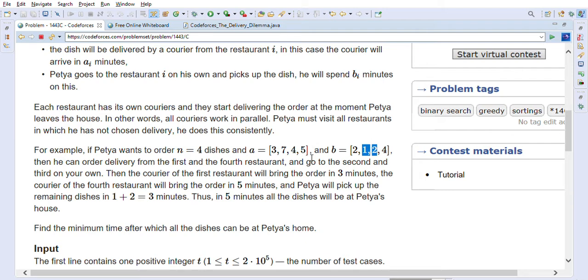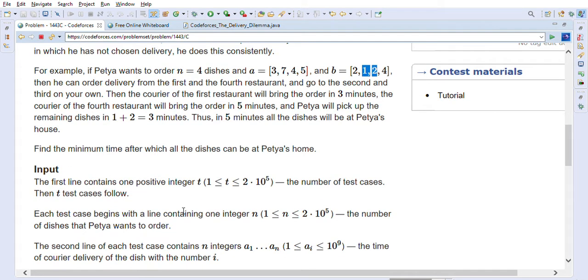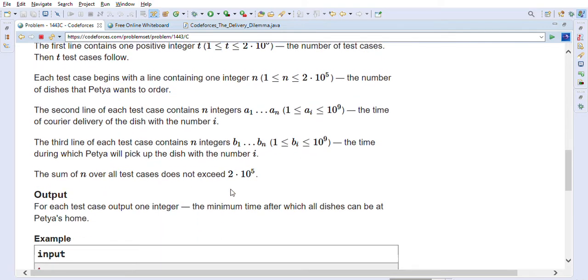So in total, in 5 minutes everything will be in his house. So find the minimum time after which all dishes can be at Petya's home. That is what the problem says.